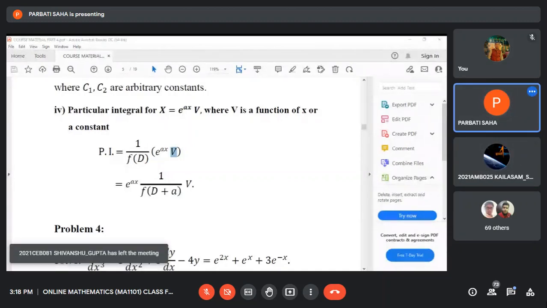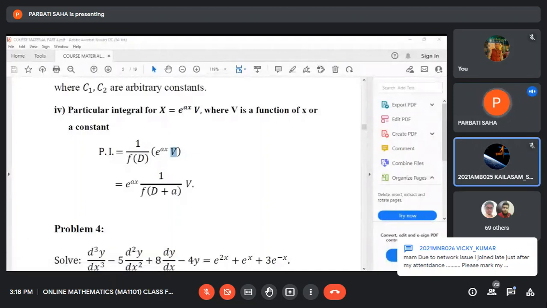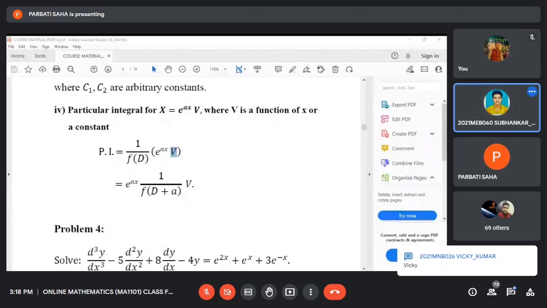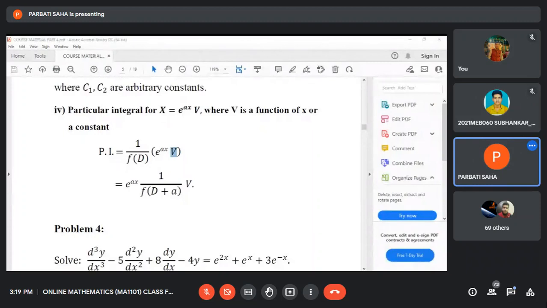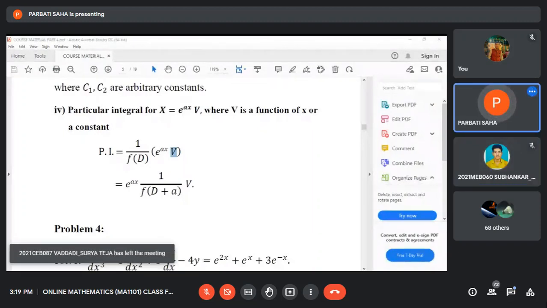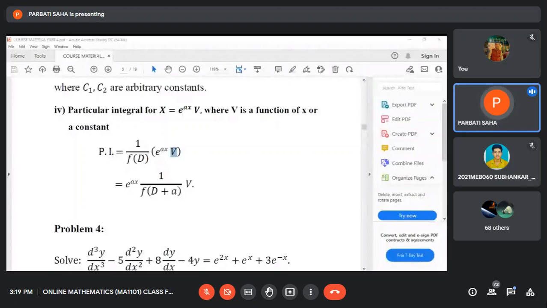Any more? Thank you, ma'am. Me, Shubhankar Mondal. Yes, ma'am. Why? I am calling only the absent roll numbers. Be serious. I am calling only the absent roll numbers.